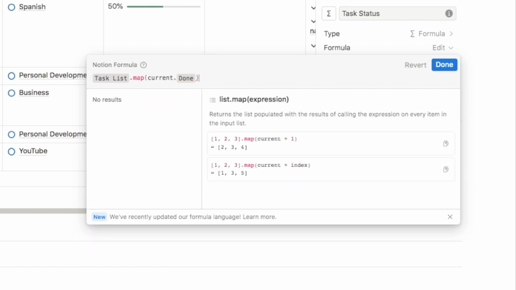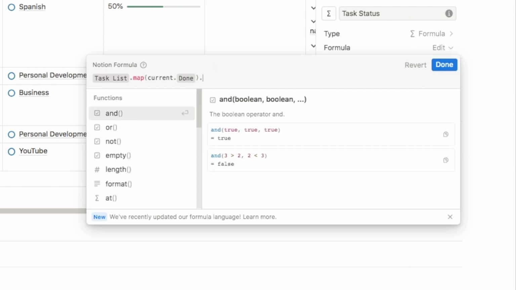And we're going to close the parentheses. So we're now telling it that we want to grab the information from the done checkbox and pull it into this formula. We then need to add a filter. Firstly, I want to work out how many checkboxes have been checked, so I can say you've completed 3 tasks as an example. So I need to be able to tell the formula that I only want to count checked checkboxes.